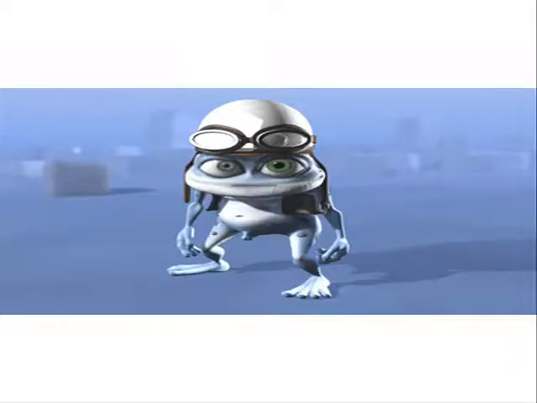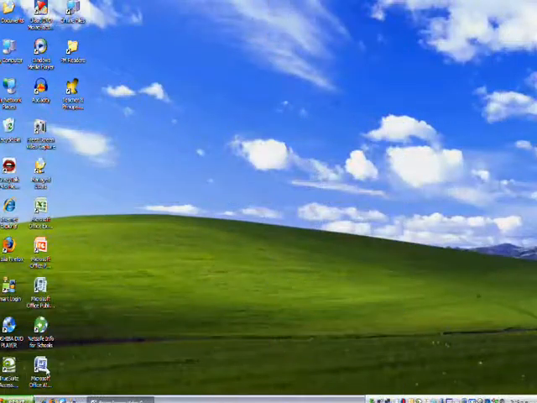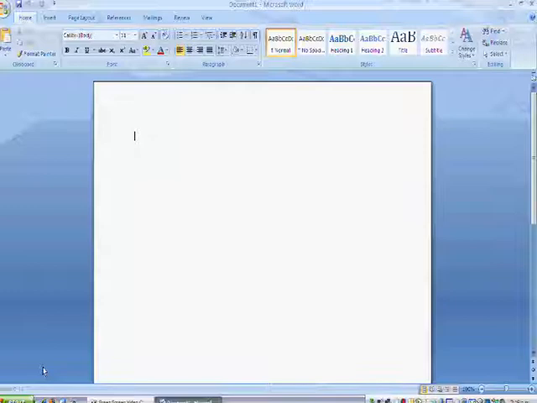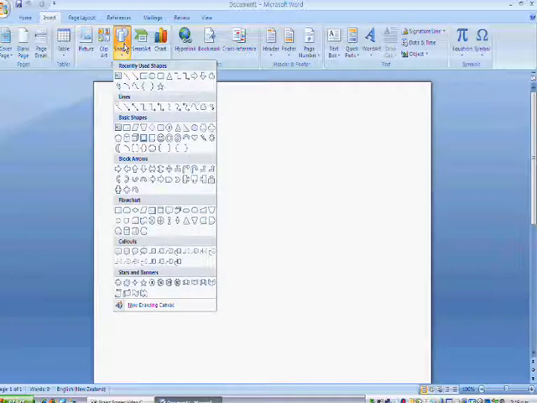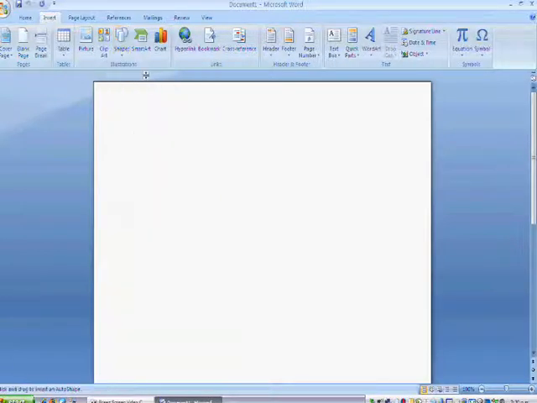Today you are going to learn how to make a Siapo bookmark to use in the library. Step 1, click on Microsoft Office Word. Go to the Insert tab up the top here. I want you to go to Shapes, click, choose the rectangle. Click the rectangle and make a square.